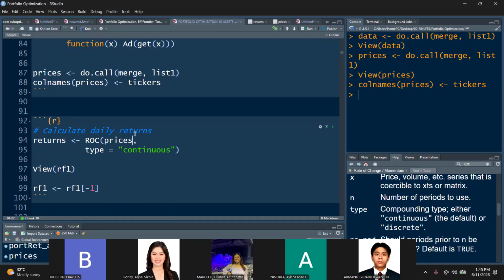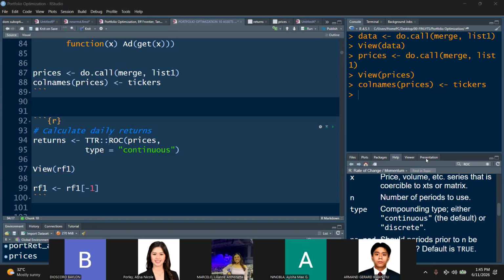So let's change this. We use ROC, class. What's ROC? Rate of change. So we have already used the return that calculates returns. We have used those functions in order to generate returns. Another one is ROC. This is coming from your TTR package, Technical Trading Rules. ROC stands for rate of change. We didn't load TTR a while ago because when you load quantmod, it already comes pre-packaged with it. It's loaded already, class.